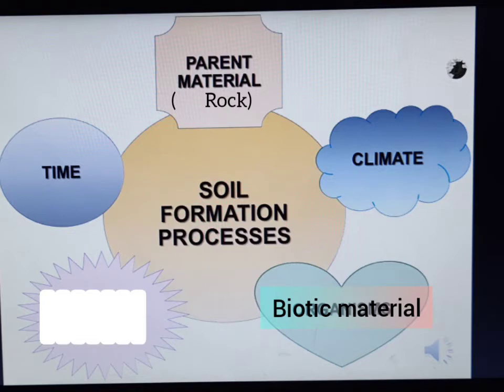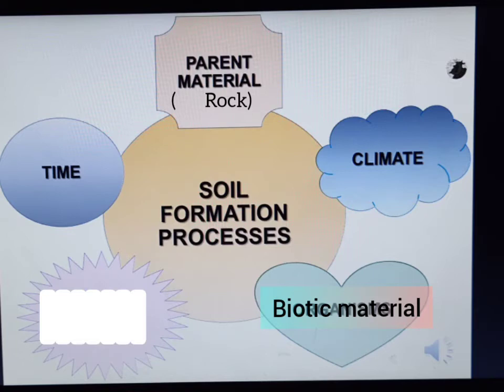Next point, biotic material. The weathering of the rocks turns them into powdery material, but this powdery material is not soil. To turn such powdery material into soil, it is necessary that biotic material gets mixed into it. The biotic materials come from the decomposition of the remains of plants and animals in that region. The vegetal litter, roots of plants, remains of animals, etc.